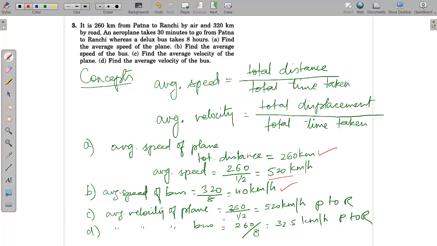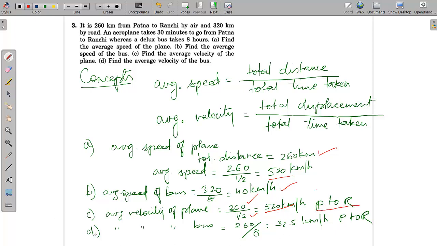Similarly, what is the average velocity of the plane? As we saw, the distance and the displacement for the plane are the same, because we are assuming here that the plane is covering the shortest distance. It's moving in a straight line from Patna to Ranchi. So the average velocity will be equal to the total displacement, that is equal to the total distance, divided by the total time. So that again comes to 520 kilometers per hour. Now, since we are talking about velocity, which is a vector quantity, we need to give the direction also. So the average velocity will be 520 kilometers per hour from Patna to Ranchi.